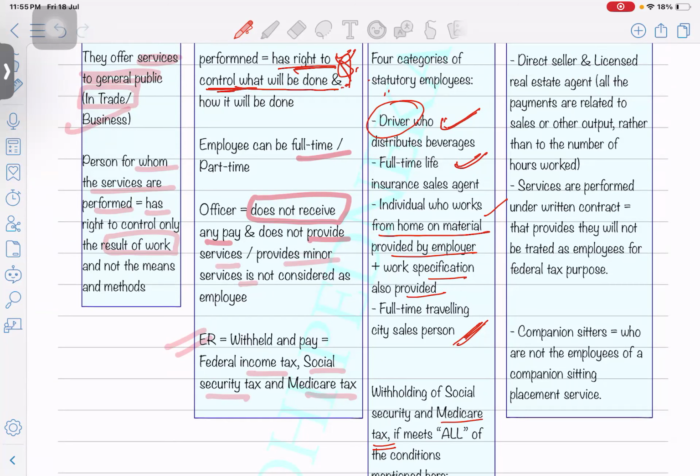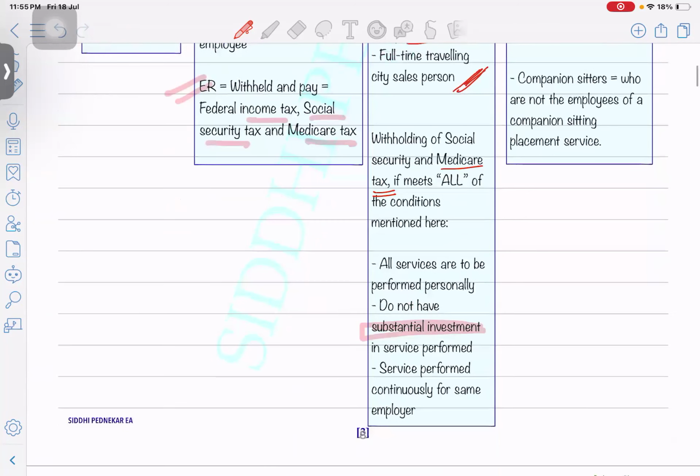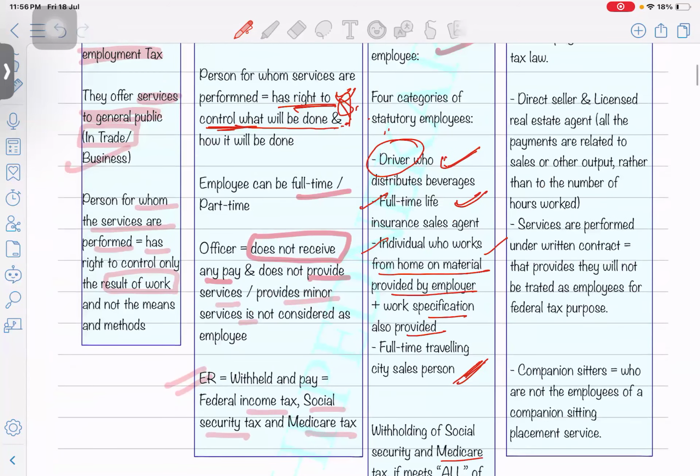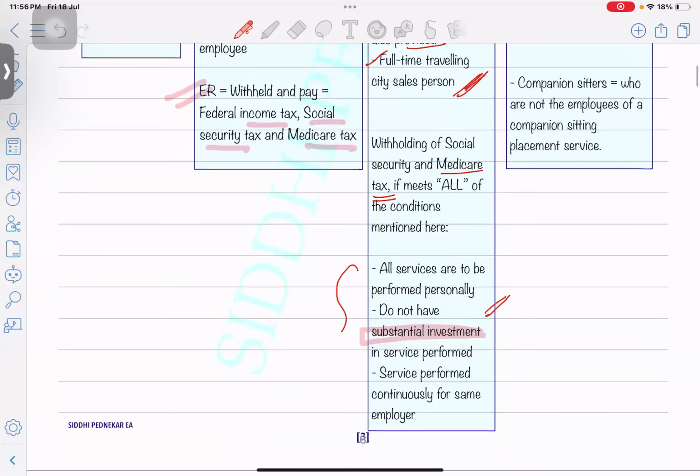So anyway, the Uber drivers are not fulfilling the second condition. They have the substantial investment, they are using their own car, that's the main investment to provide the services, right? So for those people, they might not deduct Social Security and Medicare. But if any of the remaining three types of employees fulfill all these three conditions, then they will have to pay Medicare and Social Security.